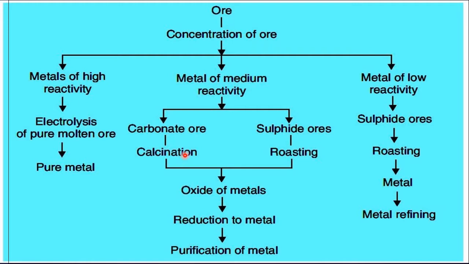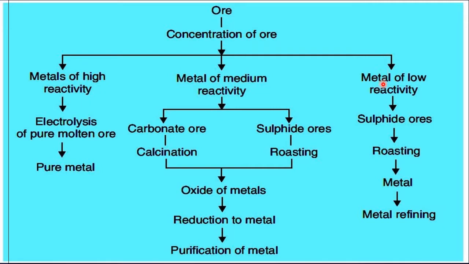After calcination or roasting, the end product is the same in both cases: you get a metal oxide. So the metal changes into its respective oxide. The next step is that we need to remove this oxygen from the metal, and that step is called reduction of the metal. A reducing agent is an agent which has the capacity of removing oxygen from the metal. After reduction of the metal, purification of the metal is done.